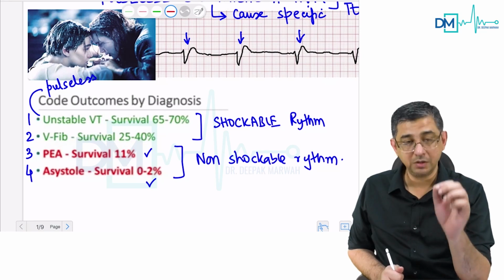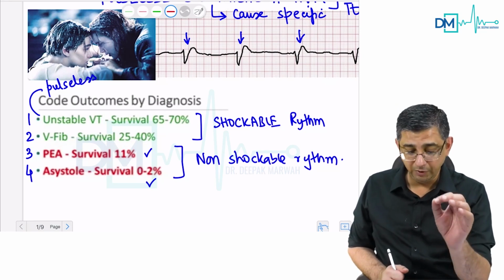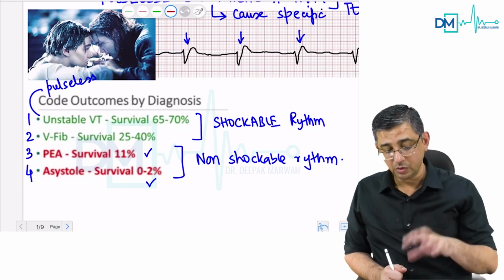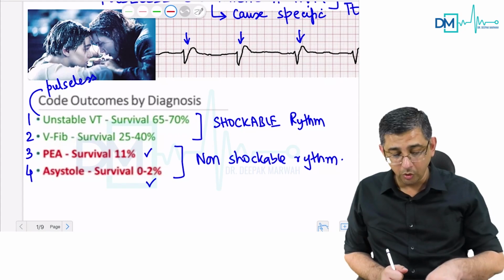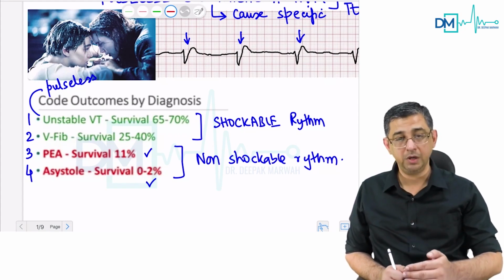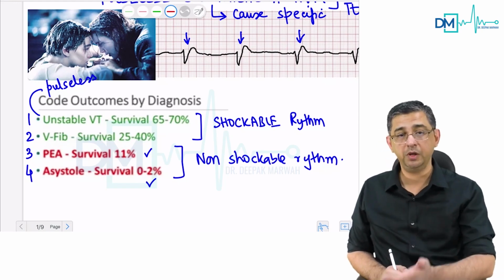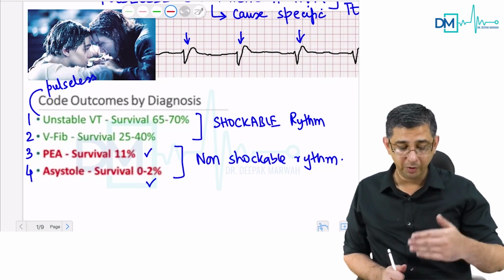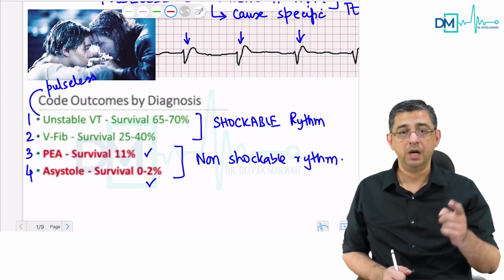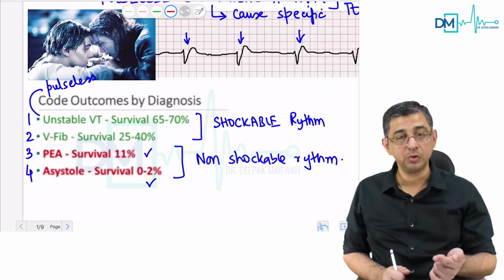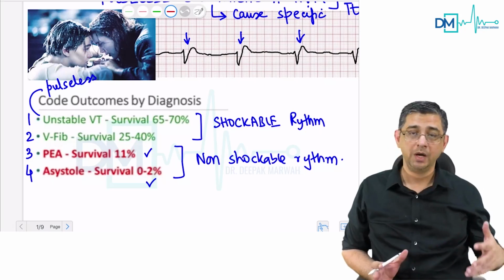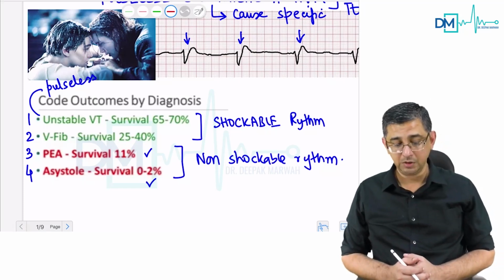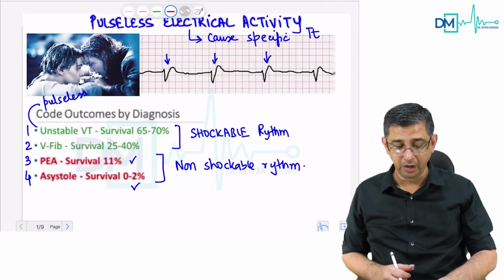I'll say the problem with pulseless electrical activity is that we are not able to institute steps for improvement of conditions causing a pulseless electrical activity. You see, all the remaining conditions like VT, ventricular fibrillation, treatment is cardioversion; asystole, you give epinephrine. So the remaining conditions are amenable to single or two steps or three steps. But for pulseless electrical activity, first you need to analyze, and once you analyze, then you have to take steps to take care of that problem. That takes time, and in the heat of the moment, lots of times, we may not be able to pick up the treatment part for pulseless electrical activity, which explains the high level of mortality for this condition.